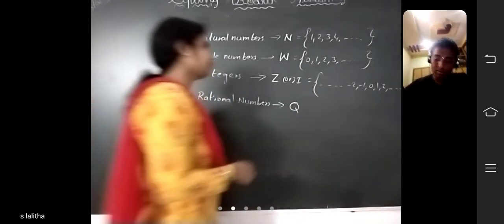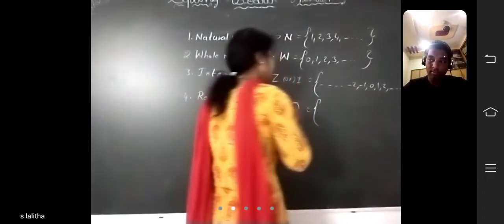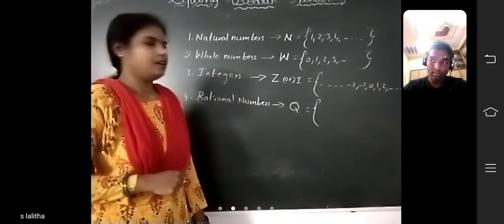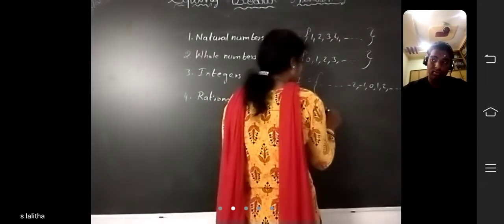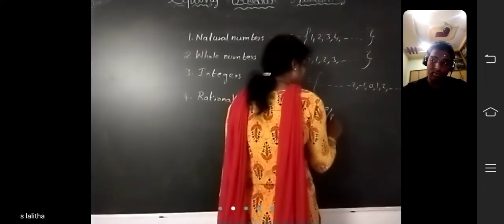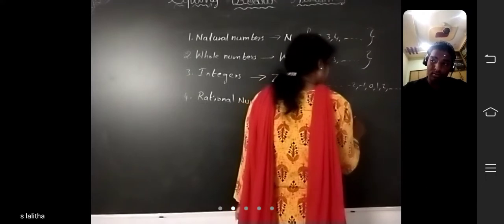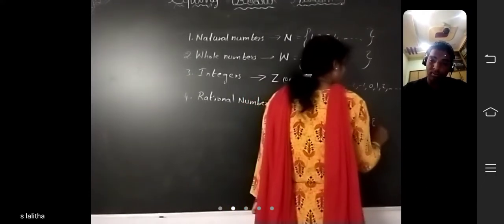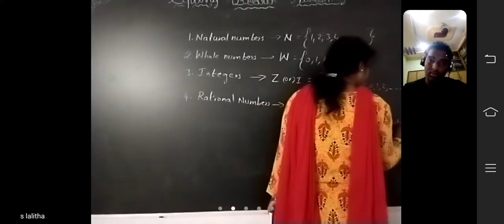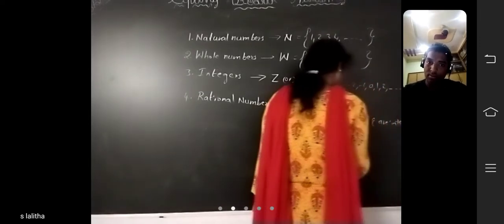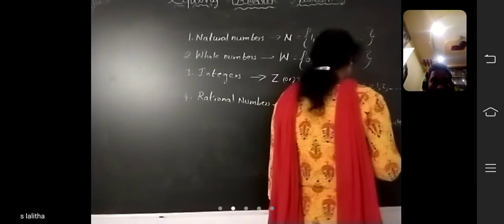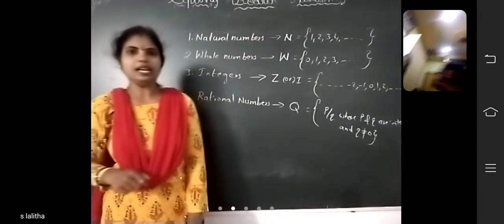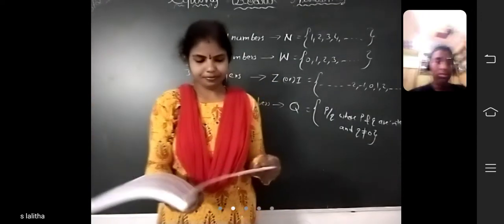Now, how to write the set in P by Q form? P by Q, where P and Q are integers and Q is not equal to 0. So these are the rational numbers.